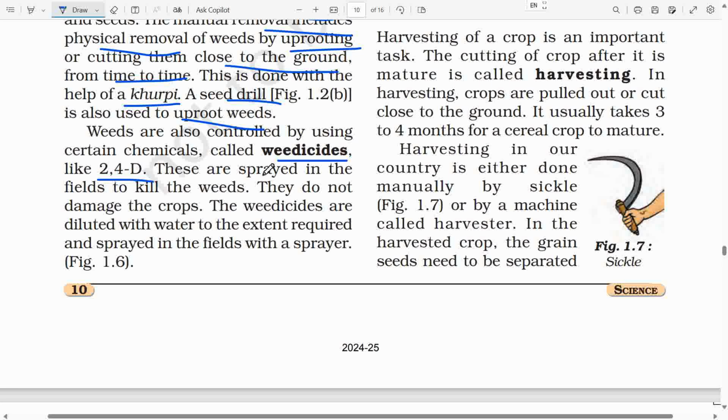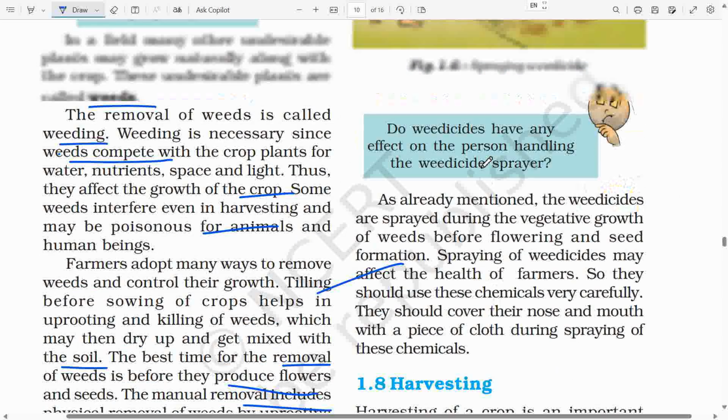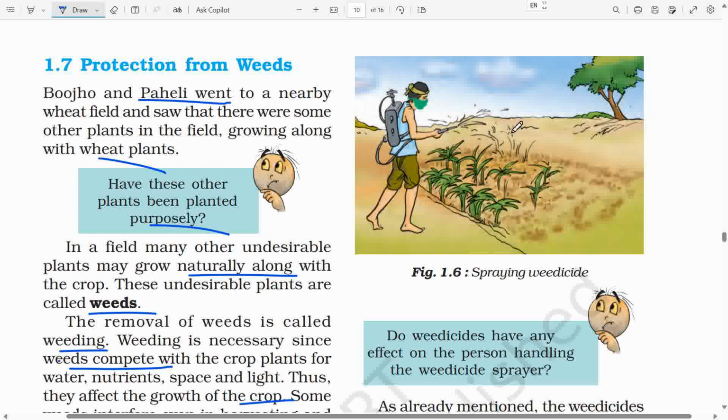These are sprayed in the fields to kill the weeds. They do not damage the crops. The weedicides are diluted with water to the extent required and sprayed in the fields with a sprayer, as shown in figure 1.6. Figure 1.6 shows spraying weedicide.